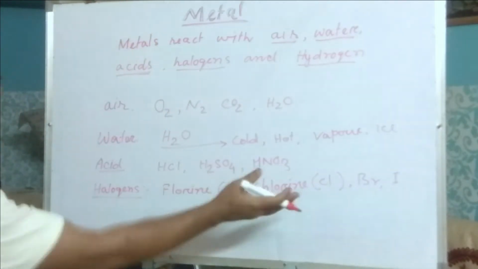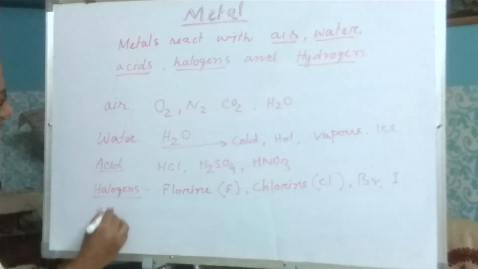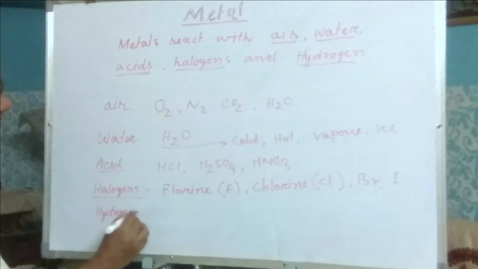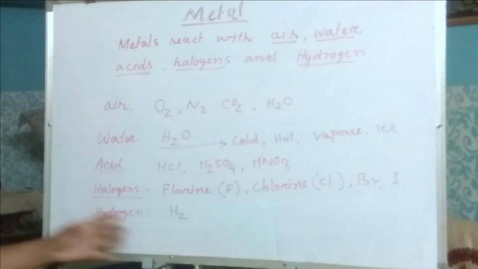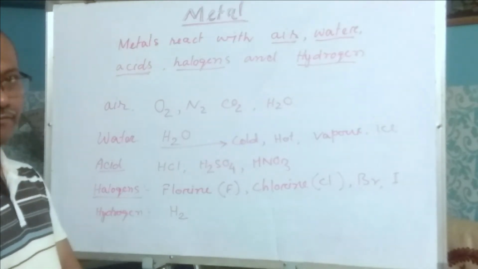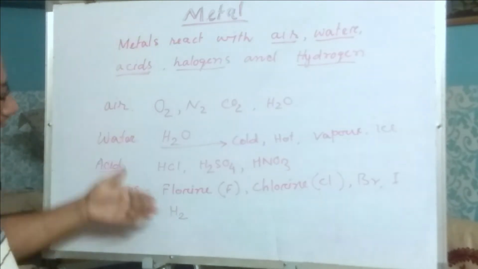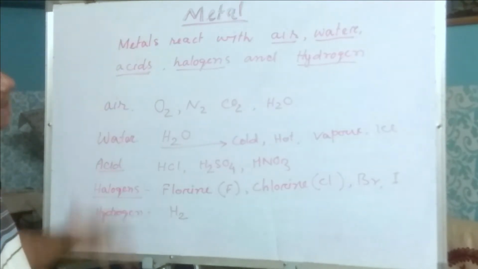These are called halogens. Hydrogen is a gas, symbol is H2, and it burns itself. Oxygen helps in burning and hydrogen burns itself.